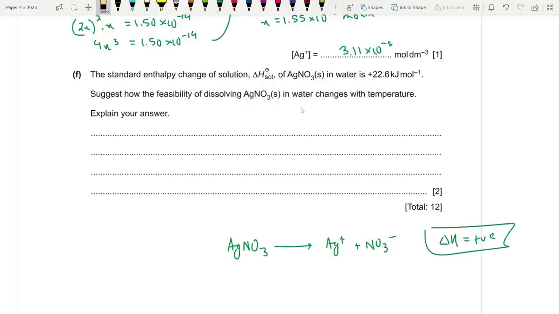So if we increase temperature, the equilibrium will shift to the right, and the feasibility will increase because the chance of forming aqueous ions increases. So we have to say that feasibility increases as temperature increases. That's point number one.